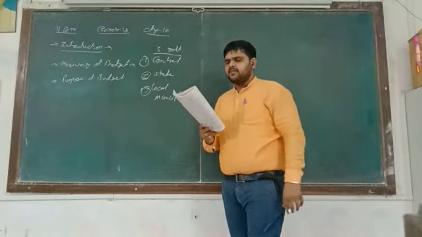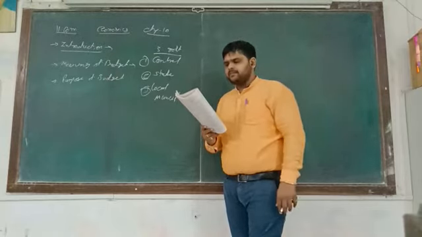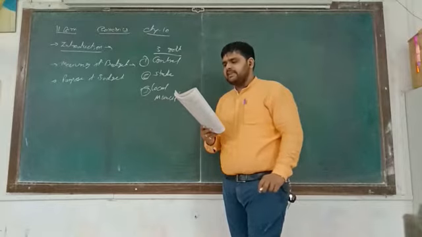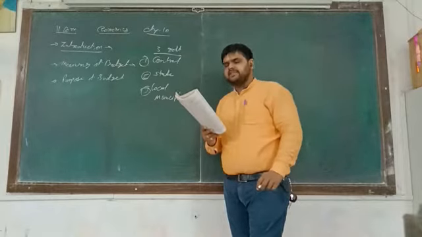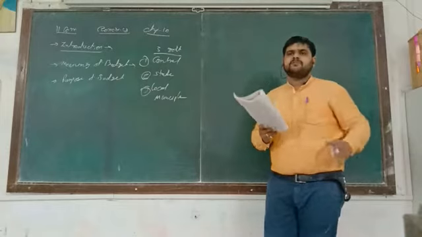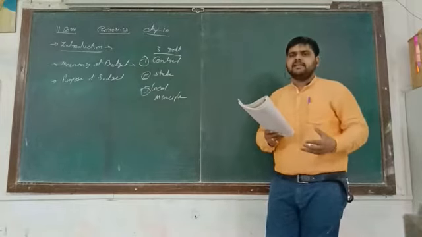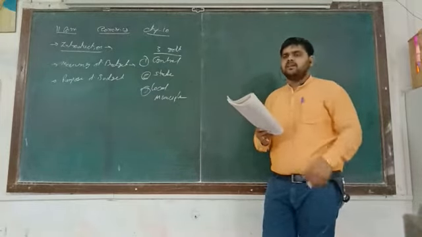Some of those are law and order, public health, sanitation, forest, etc. So all these types of work are there, and the government takes part and does the work.